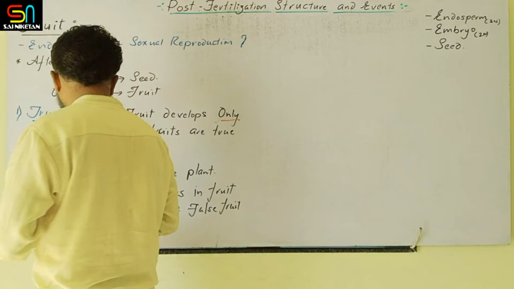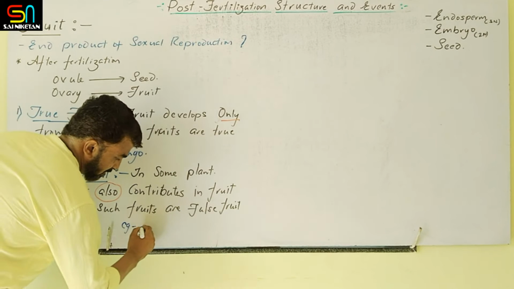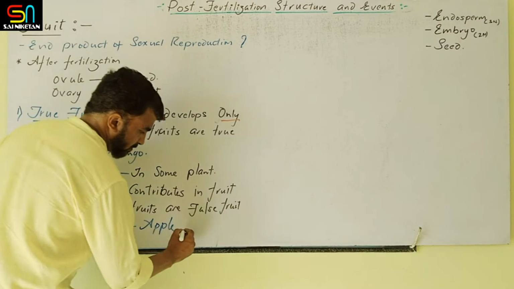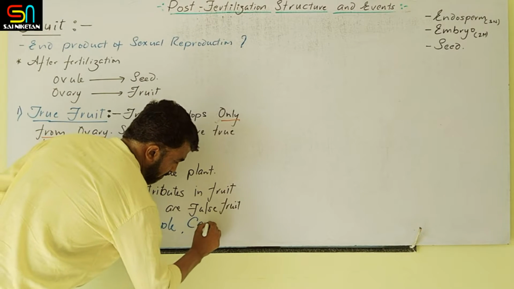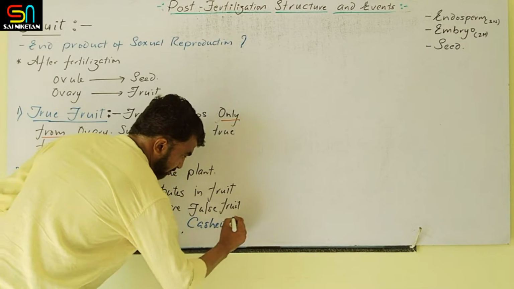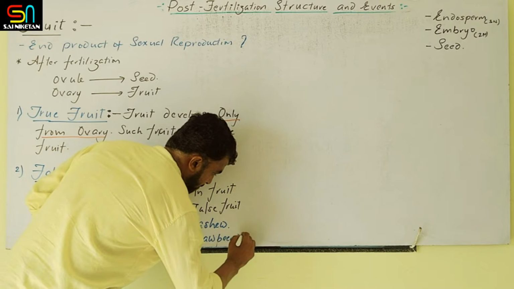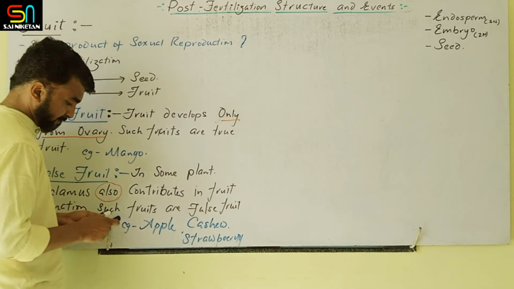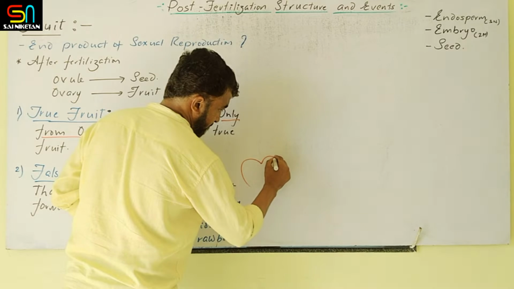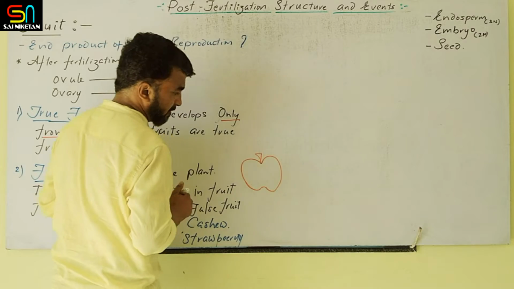For example, 3 examples are mentioned in the textbook: apple, cashew, strawberry. When you observe the apple, this is a typical apple.